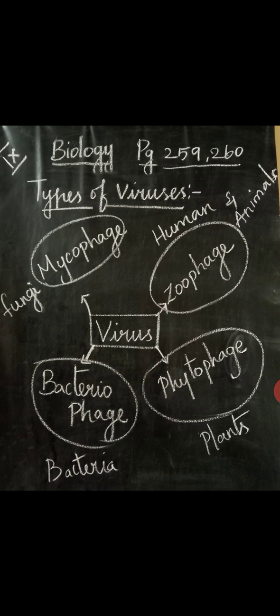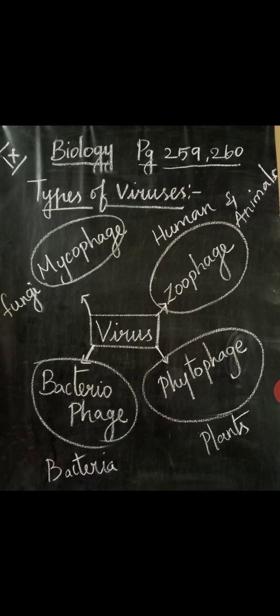I'll give one example for each type of virus. Mycophage example: what will happen? It starts affecting the fungi, disturbs their growth and creates problems. Zoophage example: the HIV virus.